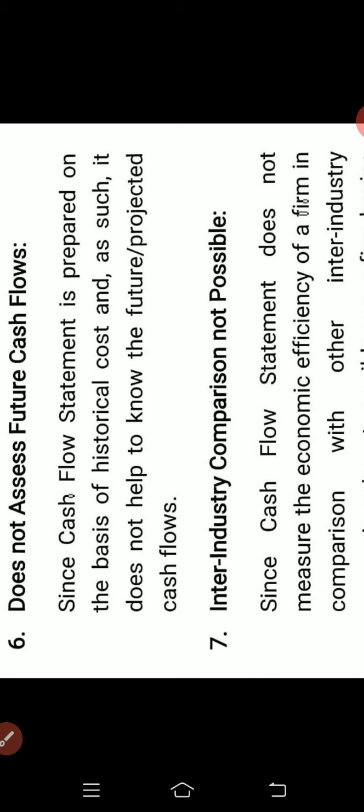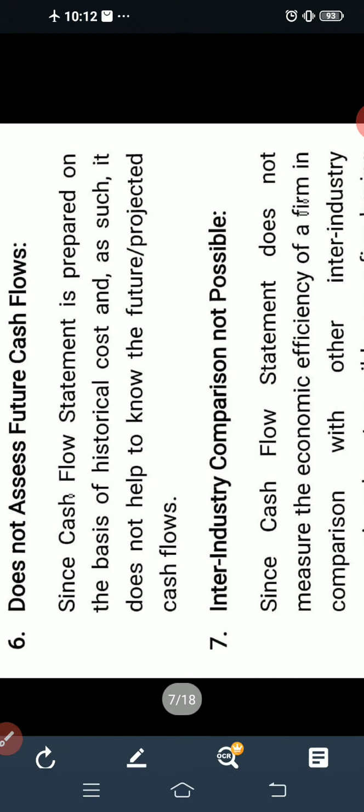Whatever information is in the cash flow statement is historical, not future or predicted. So it does not help to know the future or projected cash flows. It does not show that because it includes information that is historical, which has already happened.